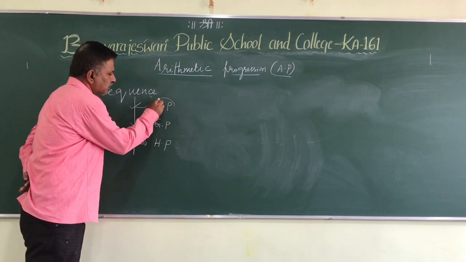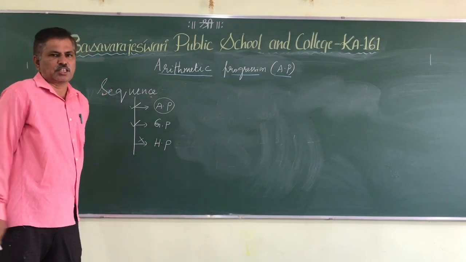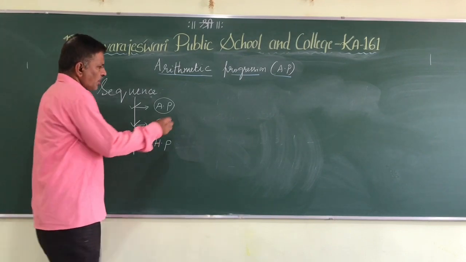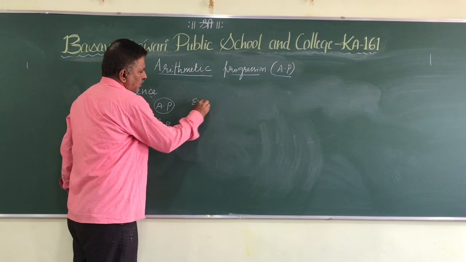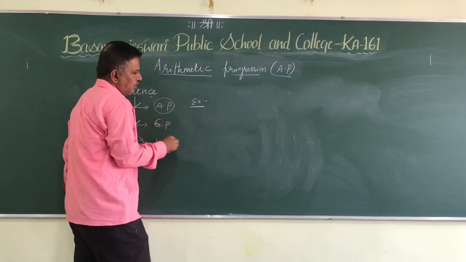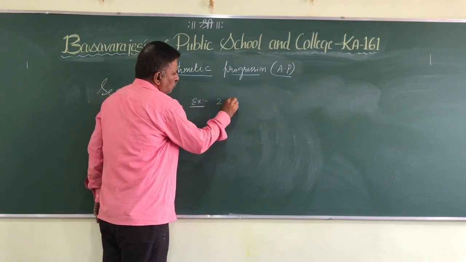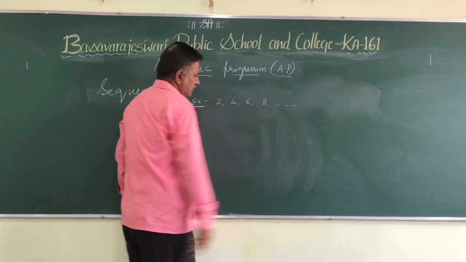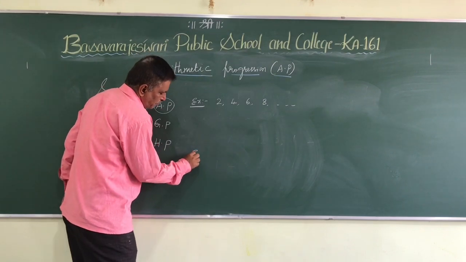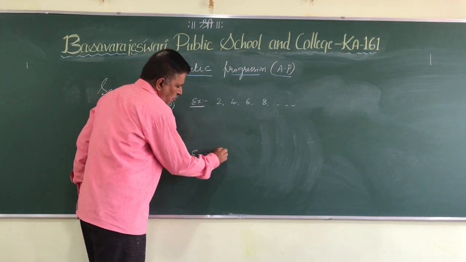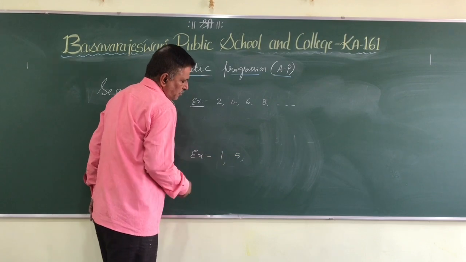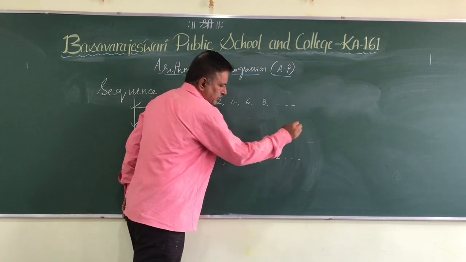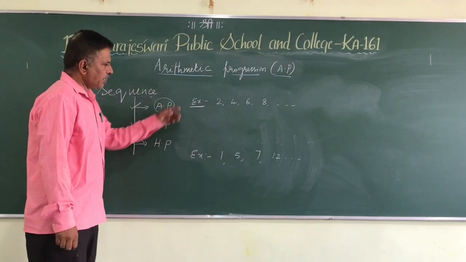Now, what is an arithmetic progression or arithmetic sequence? See, I'll take 2 examples. Example: 2, 4, 6, 8, and so on. And one more example: 1, 5, 7, 12, etc. I have taken 2 sequences.